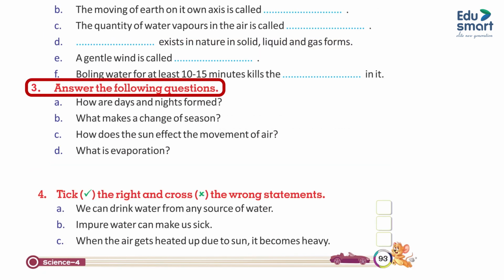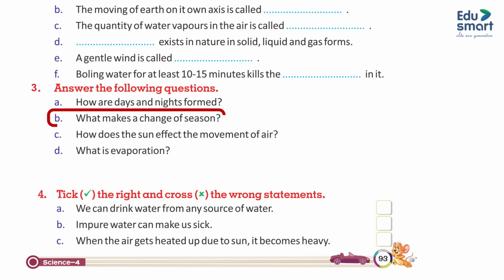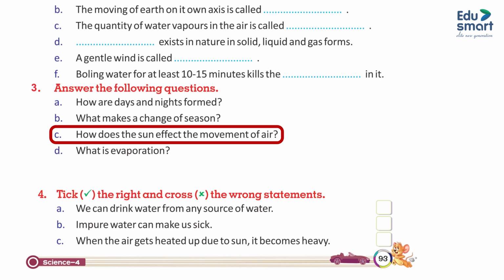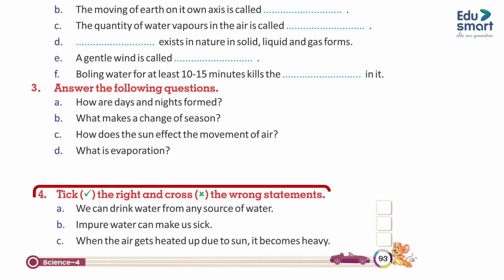3. Answer the following questions. A. How are day and night formed? B. What makes a change of season? C. How does the sun affect the movement of air? D. What is evaporation? 4. Tick the right and cross the wrong statements.